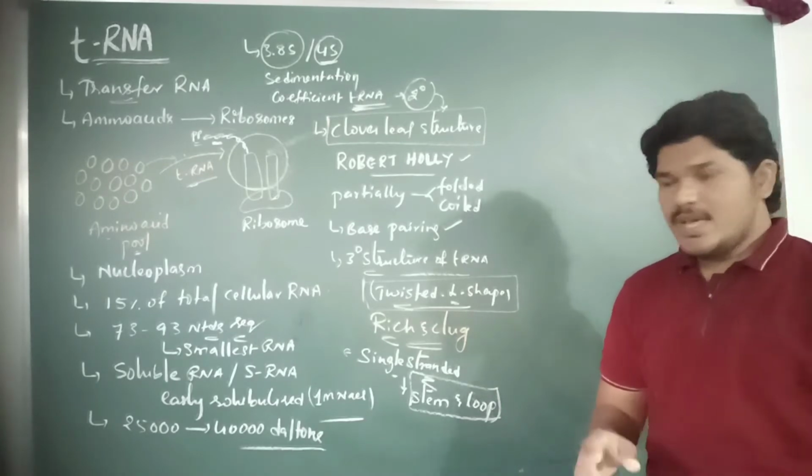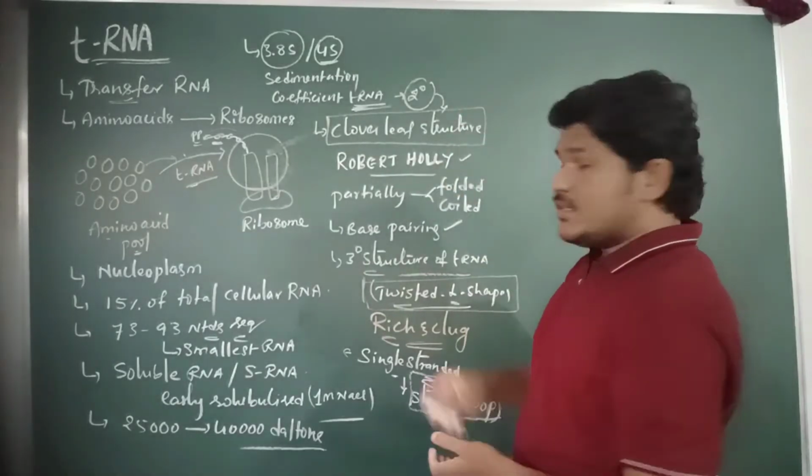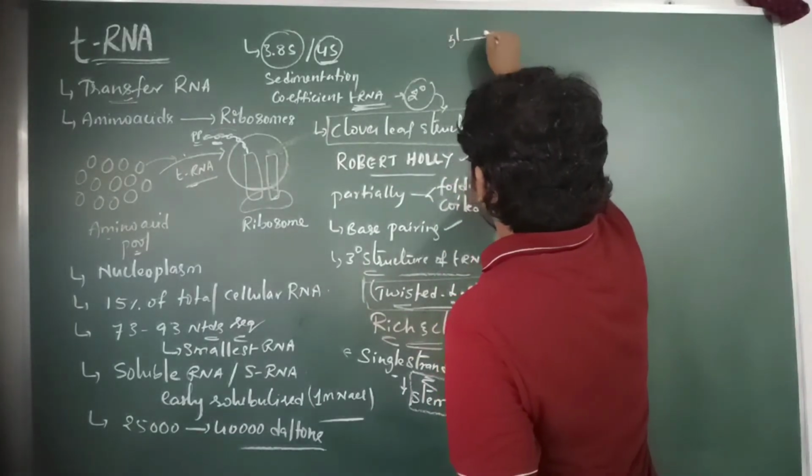And then the tRNA molecule has polarity, that is 5' to 3' polarity.